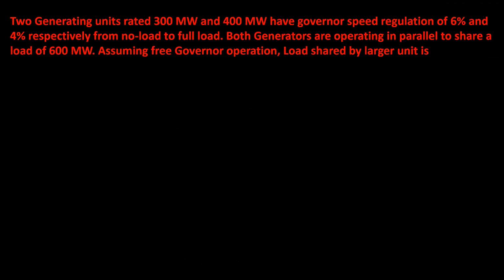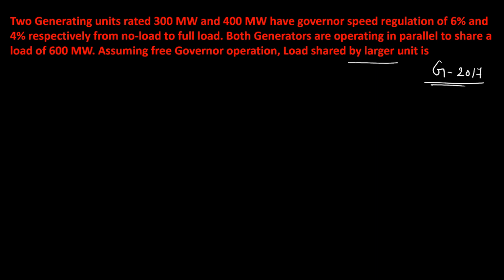Now the last type of question that you can encounter: two generators of 300 megawatt and 400 megawatt have speed governor regulations of 6% and 4% respectively from no load to full load. Both generators are operating in parallel to share a load of 600 megawatt. Assuming free governor action, what is the load shared by the larger unit? It is a GATE 2017 question. So here also we have to apply the same concept.